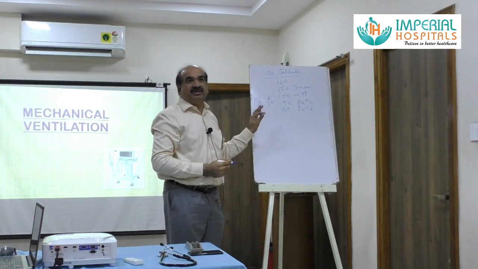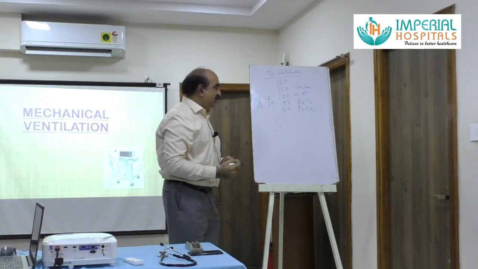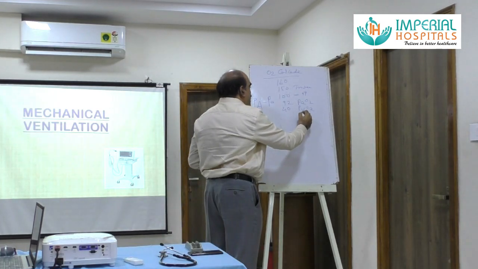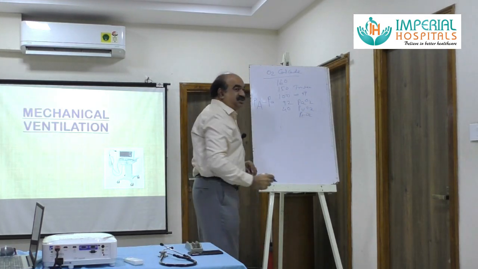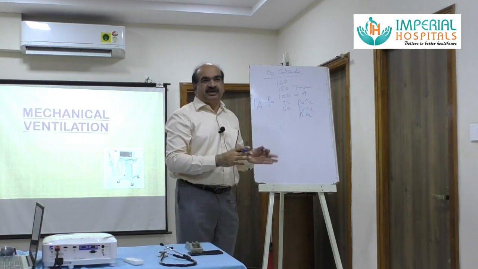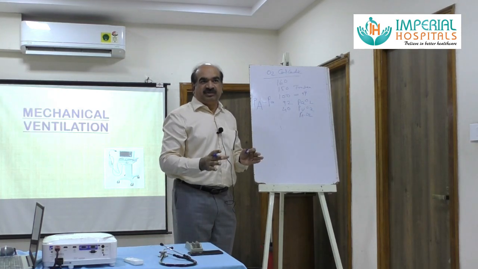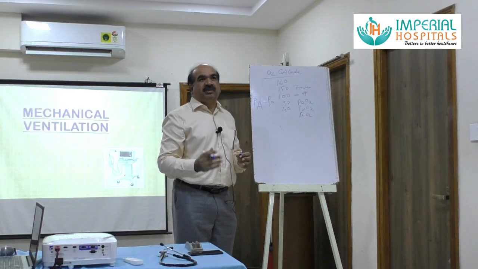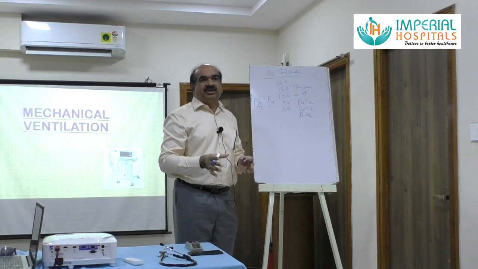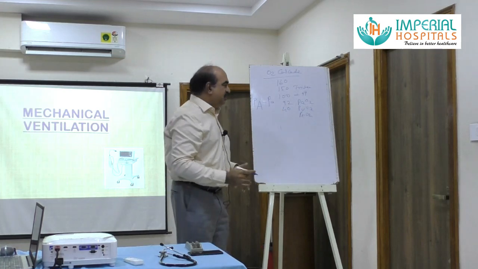What is the tissue oxygen pressure in the interstitial tissues? That is called PTO2, the interstitial oxygen pressure. It is around 15 to 35. Generally it is 15 in most of the tissues, but in brain it is 35. Maximum tissue pressure will be in the kidneys. You should know the interstitial tissue pressure.